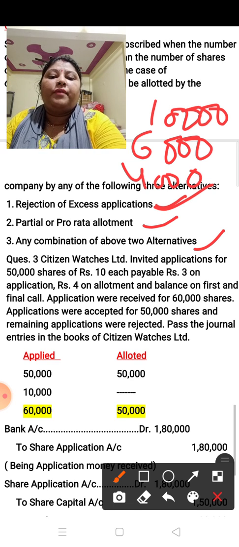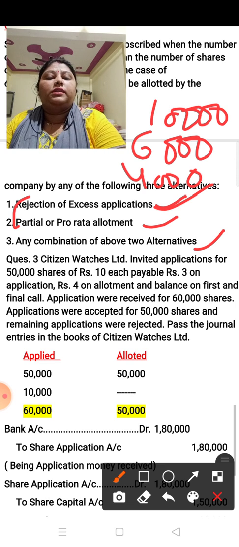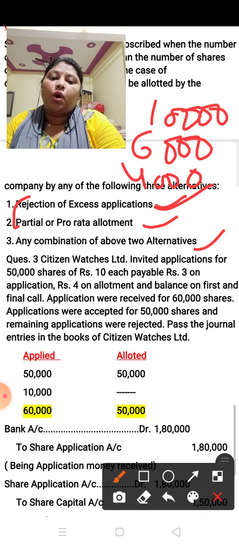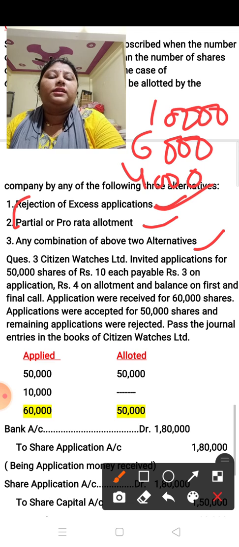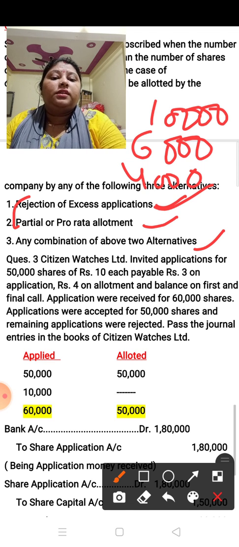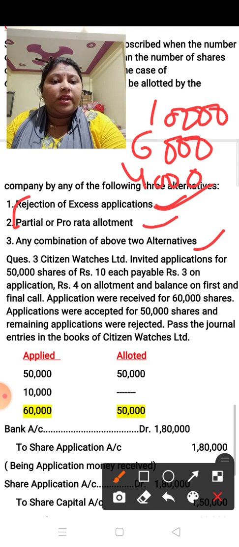So we can do a combination of the above two as a third option. Children, this topic you have to prepare very carefully. The oversubscription case is very important, and you have to learn these three alternatives.